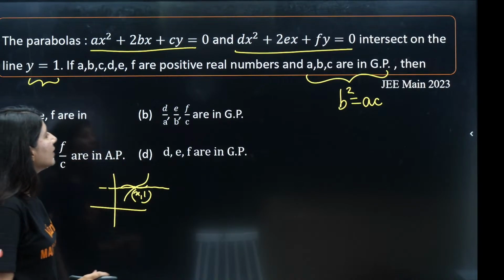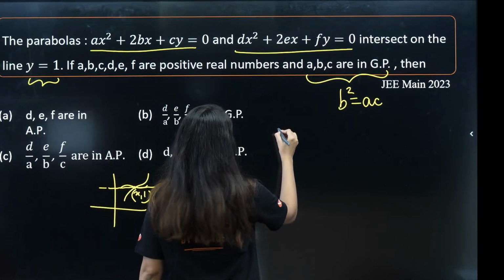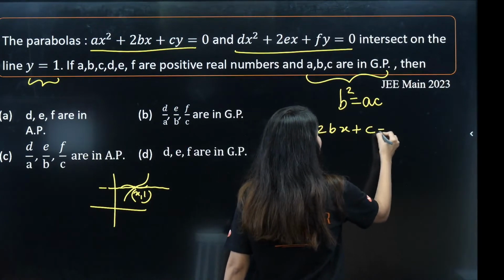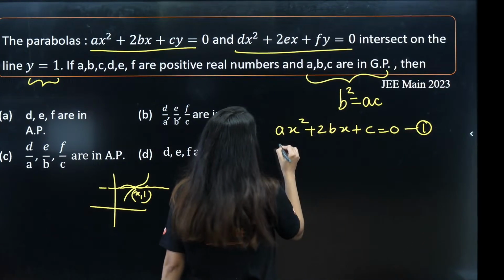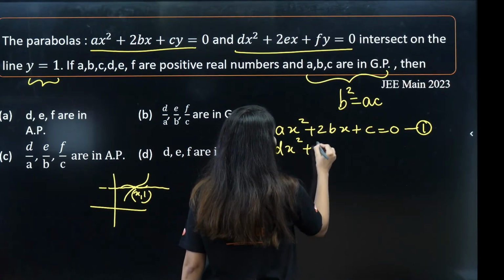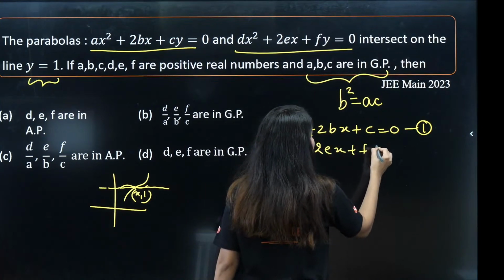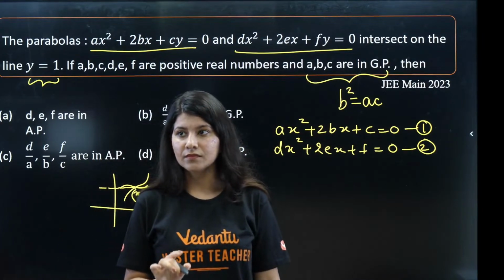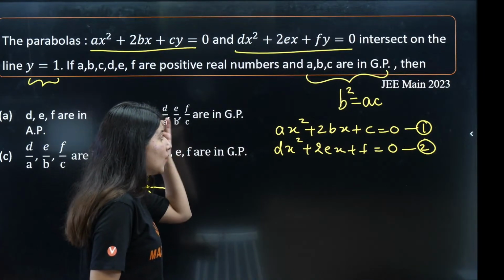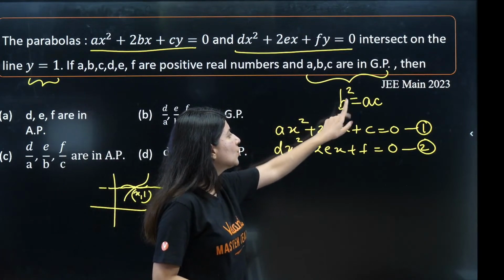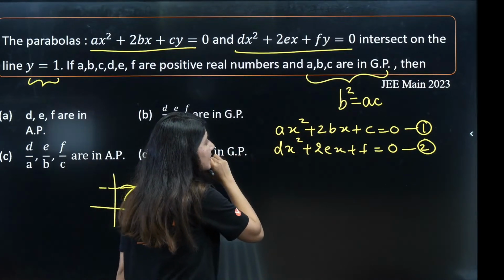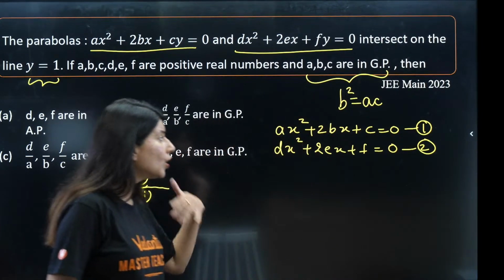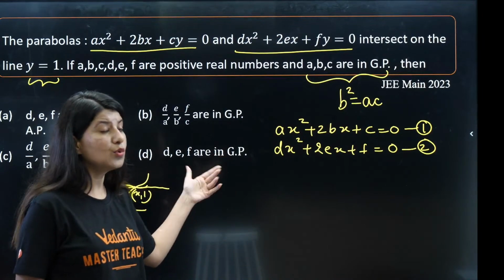Put y is equals to 1 in both the curves. The moment I plug in y is equals to 1, I will get ax square plus 2bx plus c is equals to 0, that is first, and dx square plus 2ex plus f is equals to 0, because I have put y is equals to 1. Now here b can be written as root AC, but what we are trying to achieve, realize one thing. Now what are we wanting over here? How do we solve it?